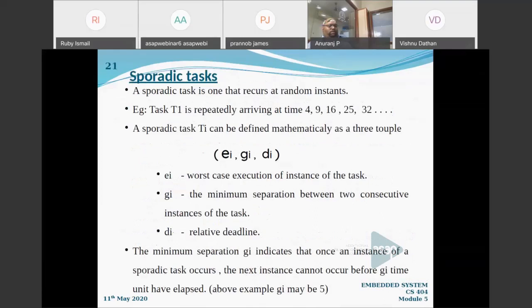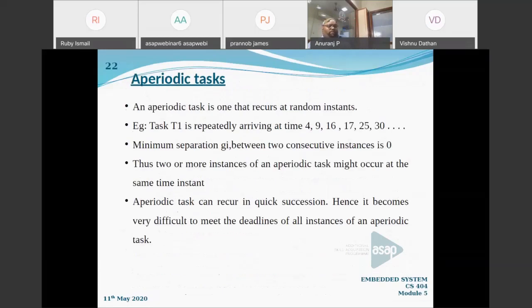Sporadic tasks are those tasks which will come in random order, but only after a particular fixed amount of time, called GI, the minimum separation, and it was a 3-tuple. And an aperiodic task means a task will come on a random instance. There is no condition. GI will be 0, right? And obviously, there is a possibility that two aperiodic tasks may arrive at the same time. So I think that's okay for now.